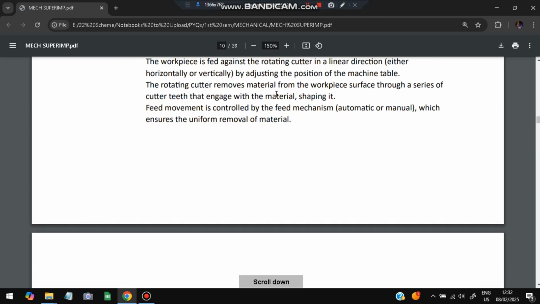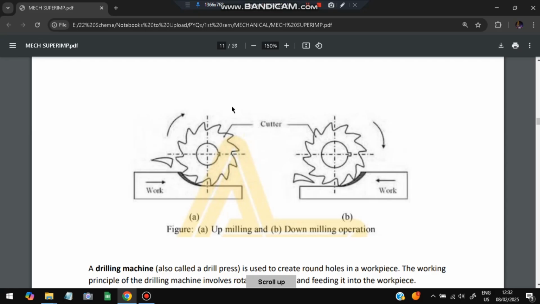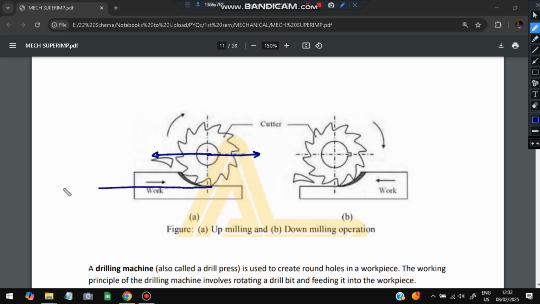So this is milling. To make it even, we move it in this direction or in this direction, so that whatever extra material is present on the top will be removed, and it will be a straight line. So that is a milling machine.